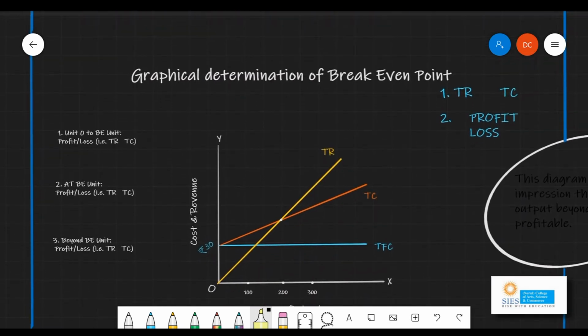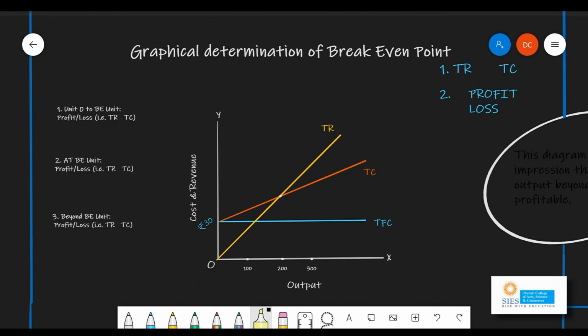Now this is one very important area, graphical determination of break-even point. As of now, whatever we have understood is, one, total revenue should be exactly equal to total cost when we want to find out the break-even point. And the second thing which we have learned is that at the break-even point, we have zero profit and zero loss. Okay. So in this diagram, on the x-axis you have output, and on the y-axis you have cost and revenue. Talking about the curves, as I told you, we have total revenue and total cost curves.